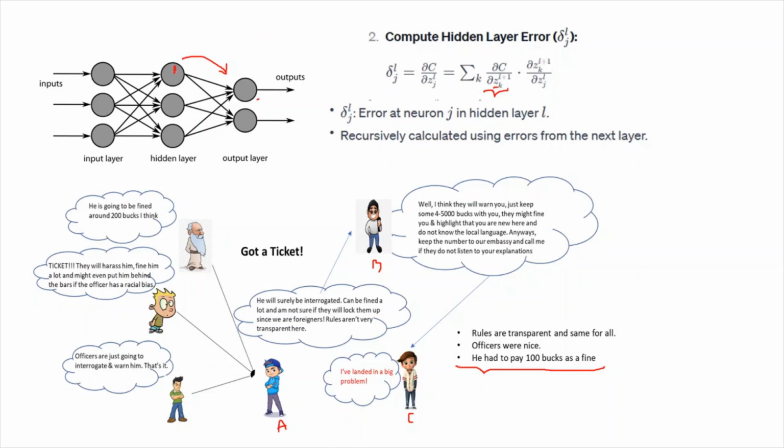Say this is the B as in this diagram, and now B tries to rectify its mistake based on that information, whatever information it passed. That is computed by multiplying this by the partial derivative of the weighted sum of the next layer with respect to the weighted sum of its own.